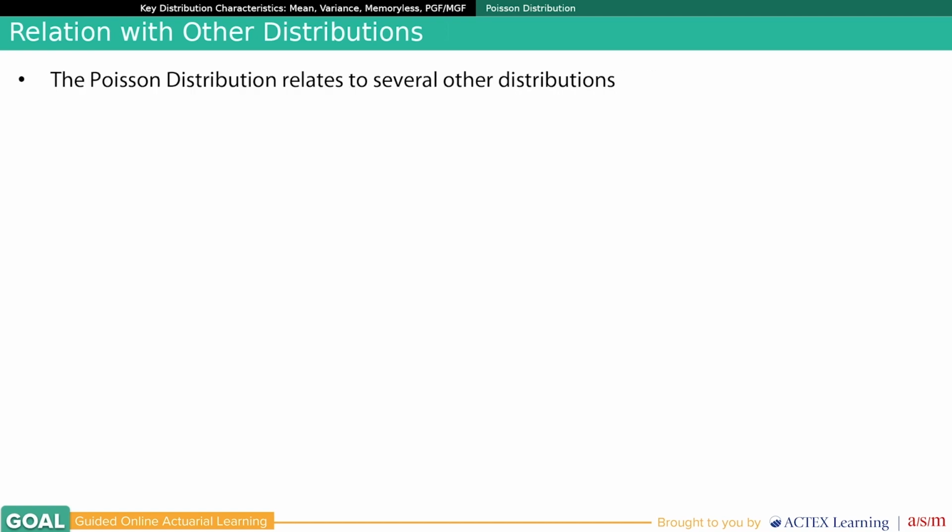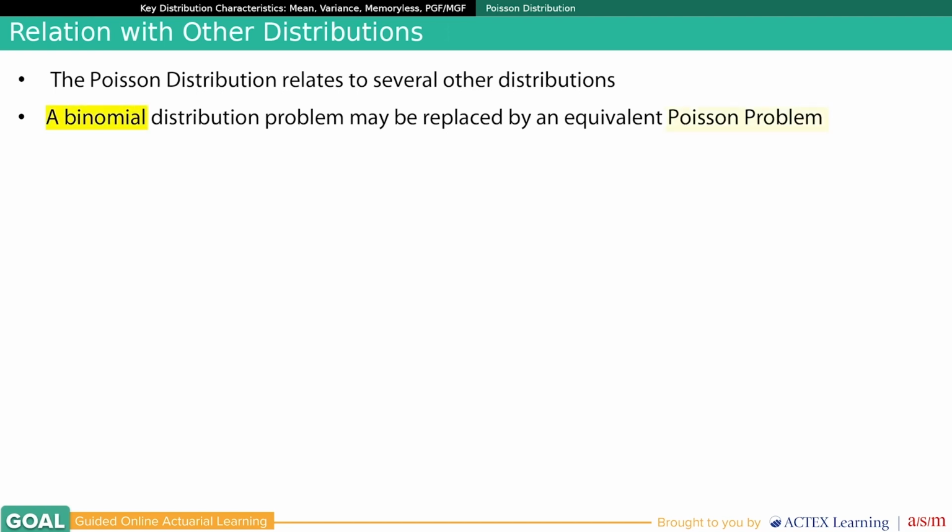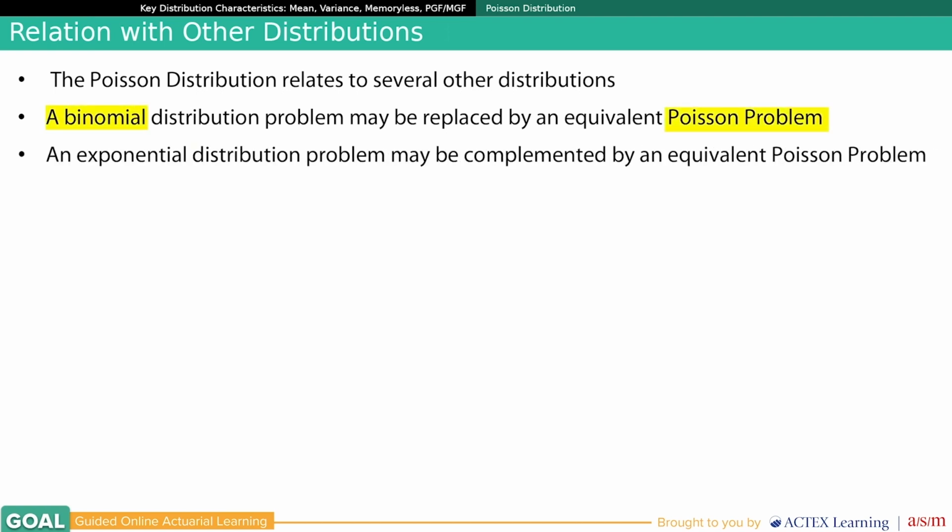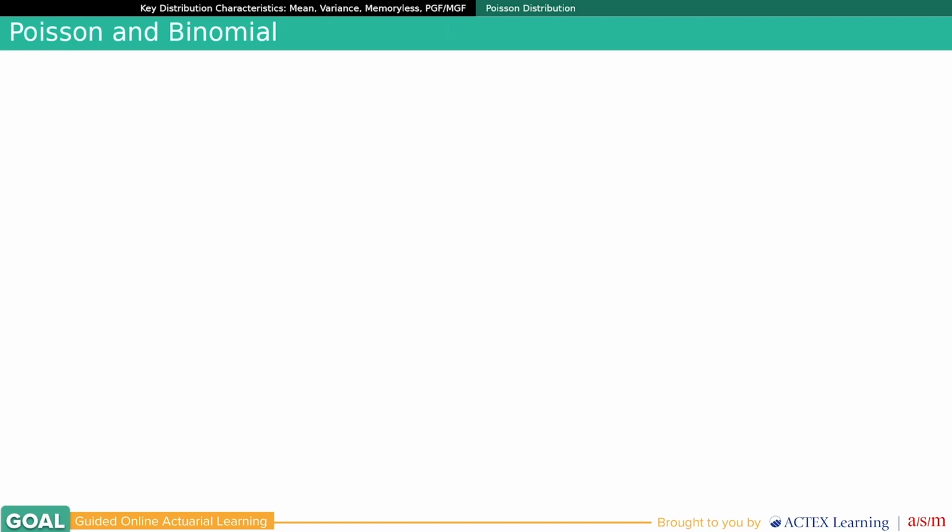The Poisson distribution relates to several other distributions. A binomial distribution problem may be replaced by an equivalent Poisson problem. An exponential distribution problem may be complemented by an equivalent Poisson problem. Let's look at Poisson and binomial.